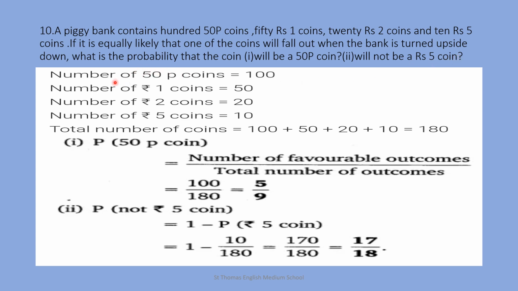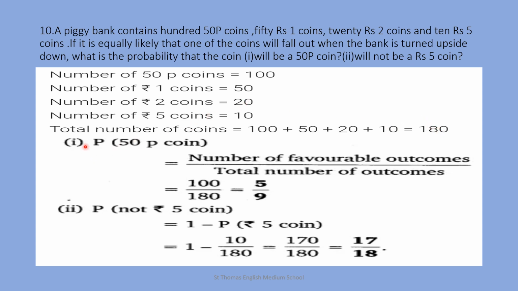First you write down what all things are given, that is number of 50 paisa coins, that is 100, number of 1 rupee coins, that is 50, number of 2 rupee coins, that is 20, number of 5 rupee coins, that is 10. Therefore total number of coins equal to 100 plus 50 plus 20 plus 10, that is equal to 180.